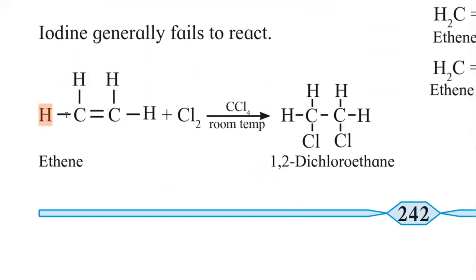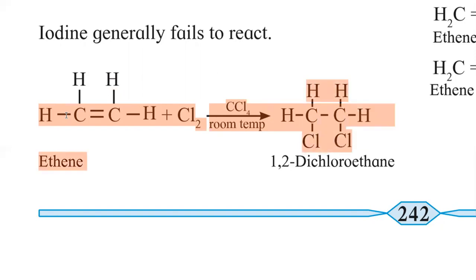Here it is particular example. CH2 double bond CH2 is ethene when treated with chlorine in the presence of carbon tetrachloride at room temperature. Then two chlorine atoms get added across carbon-carbon double bond and the compound obtained is CH2Cl single bond CH2Cl.